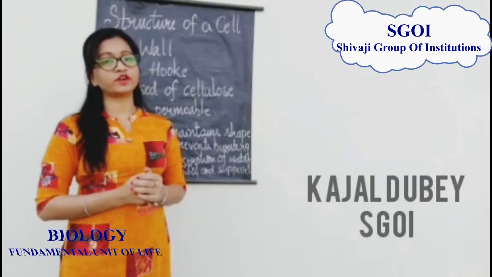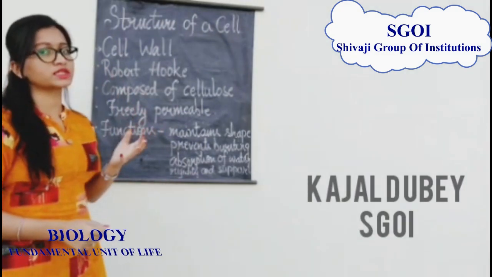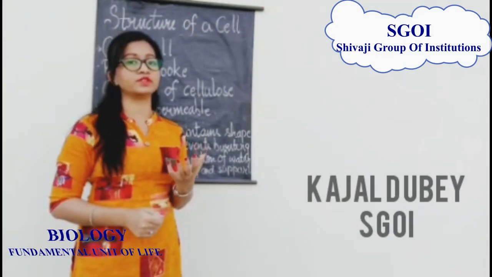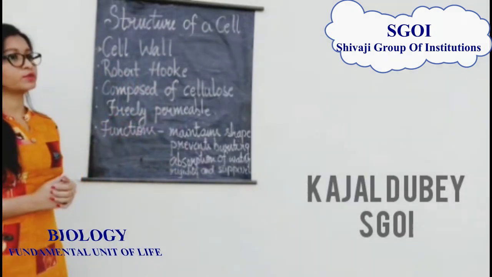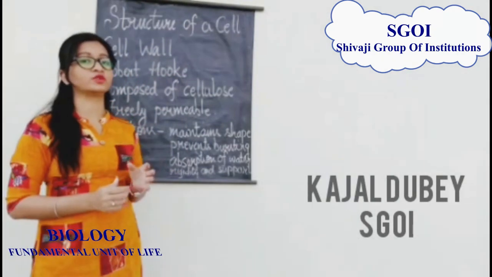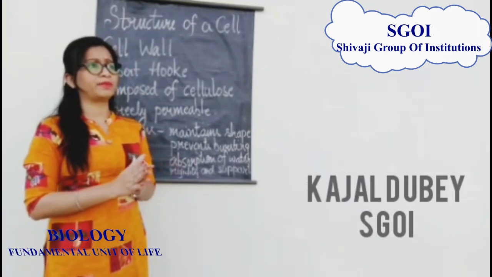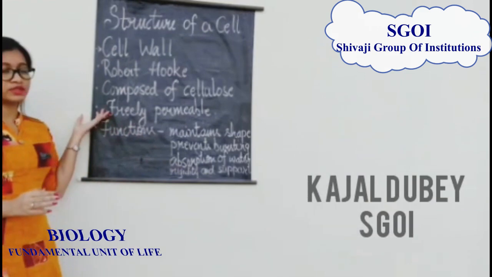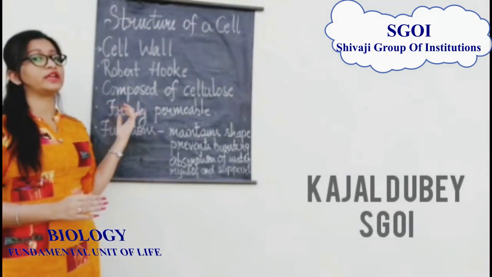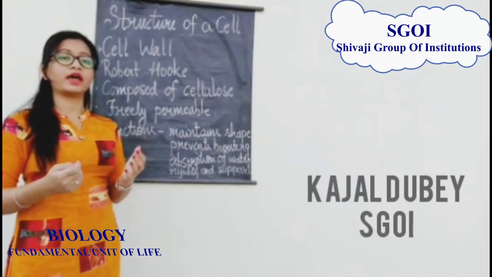Let's discuss the first part of the cell, which is the cell wall. The cell wall was discovered by Robert Hooke when he observed the cell. After that, the most important thing about the cell wall is that it is composed of cellulose. Cellulose is a complex material which provides strength to the plant. The next thing about the cell wall is that it is freely permeable. That means it allows the movement of all particles across it.